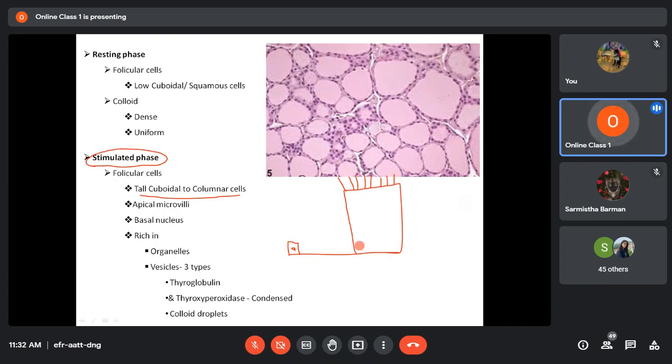In addition, they will have a basal nucleus, somewhat basal in position, and their cytoplasm will be rich in organelles, mainly rough endoplasmic reticulum and ribosomes. In addition to those organelles, there will be lots of vesicles. So you'll have this type of vesicles in the follicle.